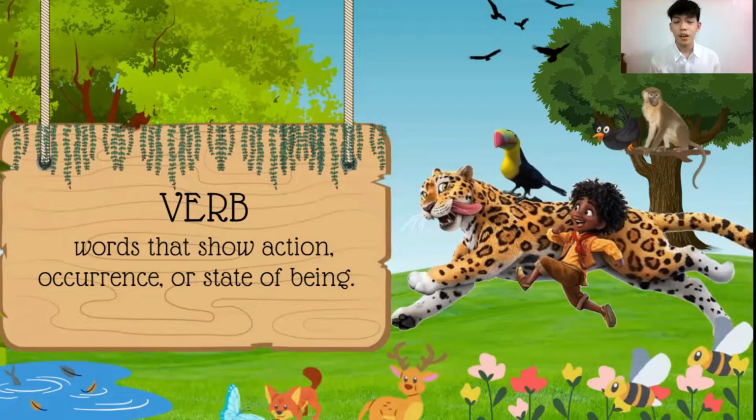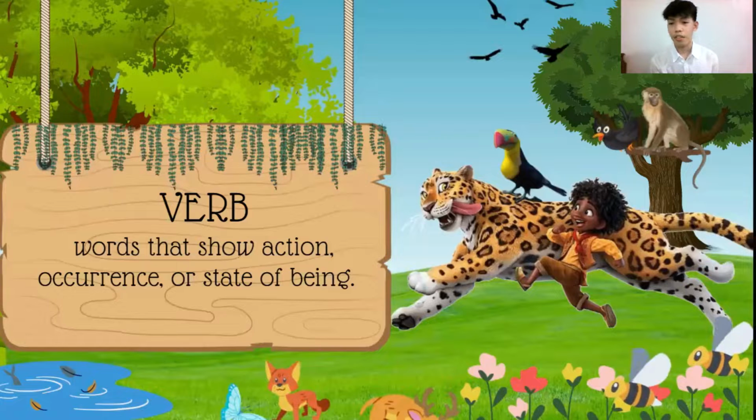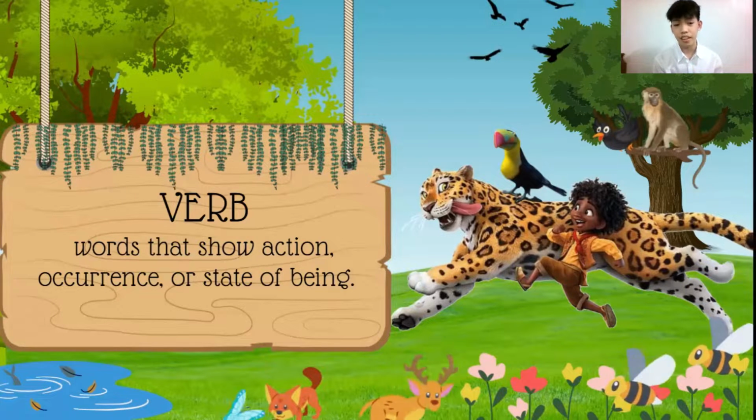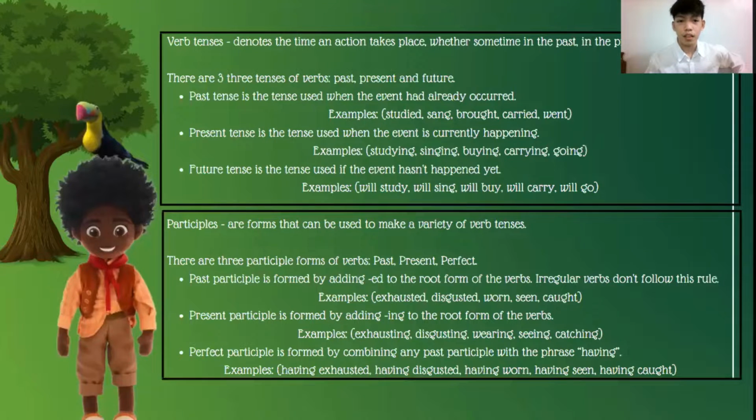Meaning to say, when we say verb, it is all about the action words that a particular person is trying to convey. With this kind of verb, three verb tenses are denoted: the time an action takes place, whether sometime in the past, in the present, or somewhere in the near future. So these are the three tenses of verbs: the past, present, and the future. First, we have the past tense. Past tense is the tense used when the event had already occurred. We have the examples studied, sang, brought, carried, and went.